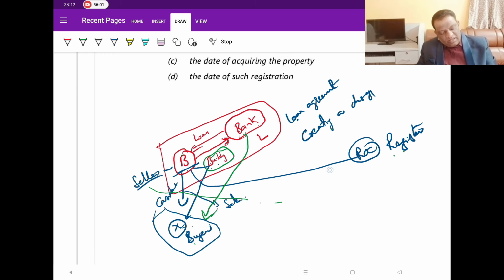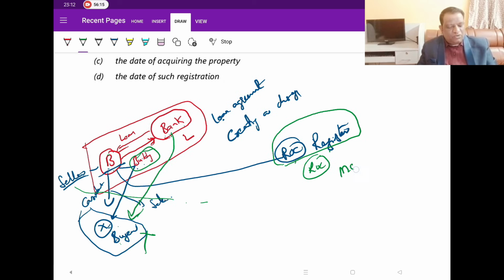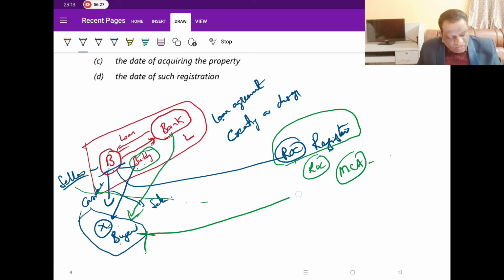Despite the charge being registered, if he still buys the property, he will not get any right, because once you register the charge, the ROC puts all this information on the MCA portal, which is available for inspection for anybody. You have to pay for it. Like whenever you buy a house, you have to do your own due diligence. Here also, the buyer ideally should have gone to the MCA portal and checked whether this asset is a freehold asset or a charged asset. If it is a freehold asset, you can always buy. But if it is a charged asset, then only the bank will have the right on it. You will never get the right.